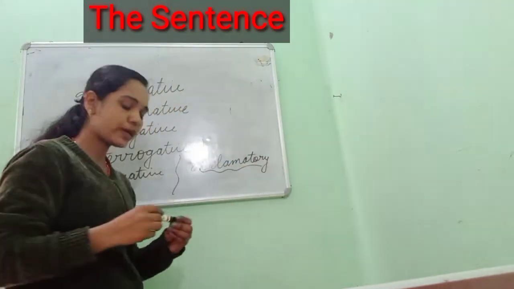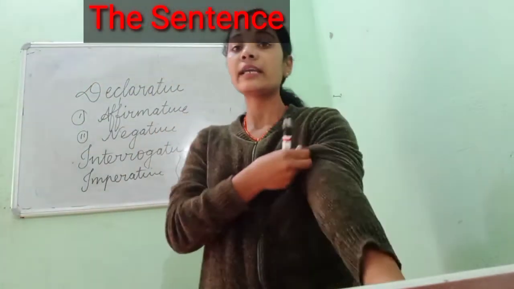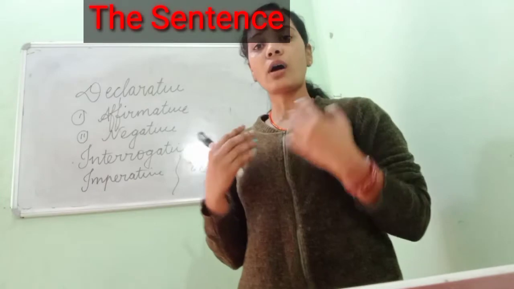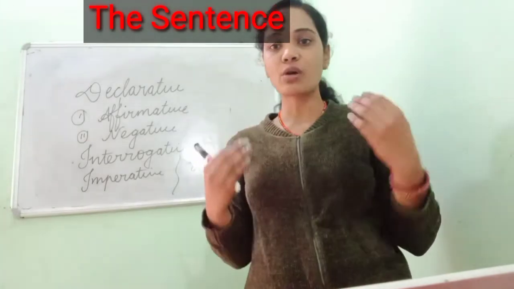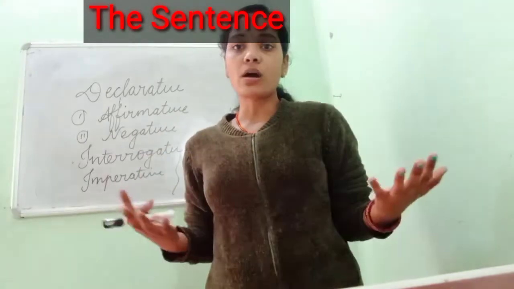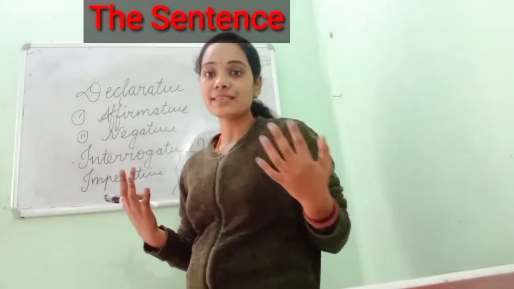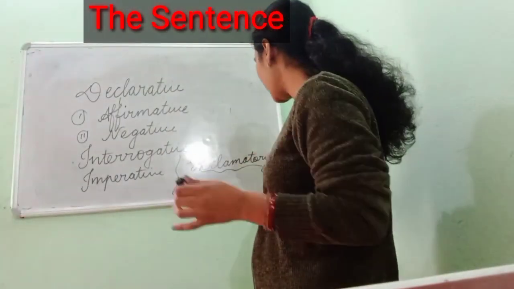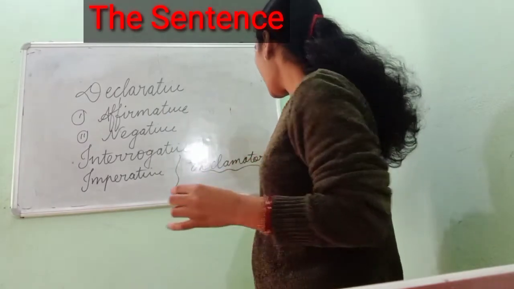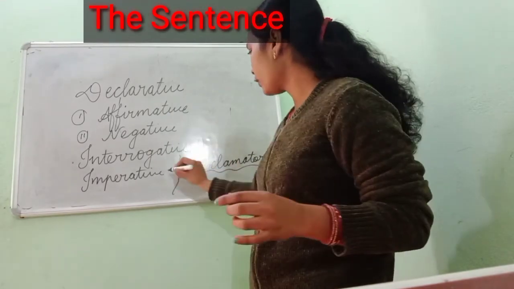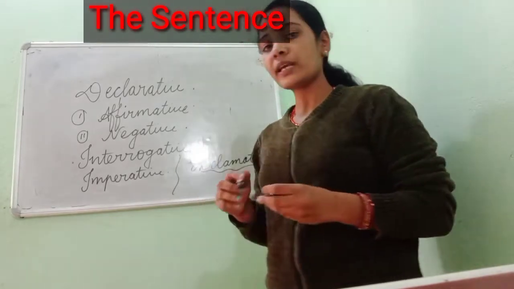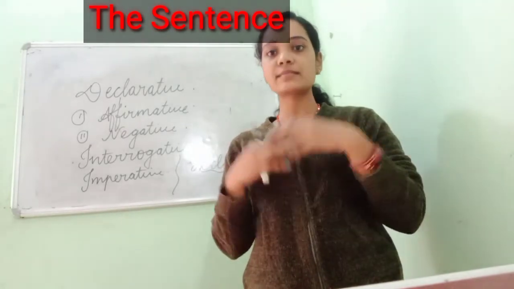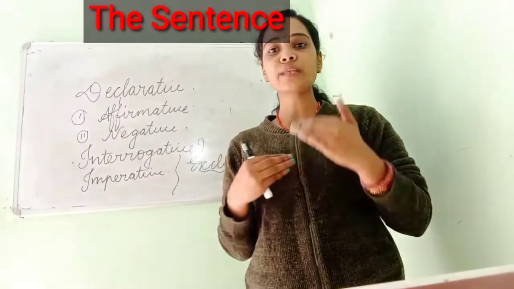In the last session we studied interjections, so all those things will be included here. An exclamatory sentence talks about our sudden feeling, strong feeling, our surprises. When we are surprised and we use those sentences, that will come in exclamatory. We have to use an exclamation sign here, like the question mark in interrogative, and a full stop everywhere else. So an exclamatory sentence talks about a strong and sudden feeling.